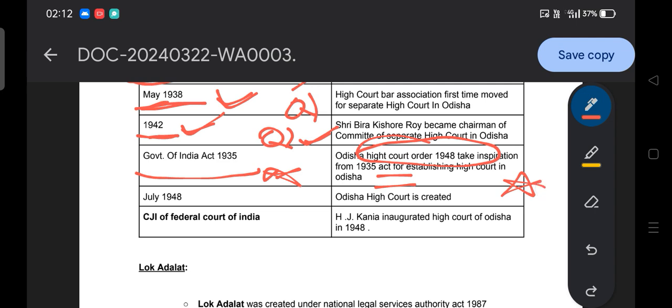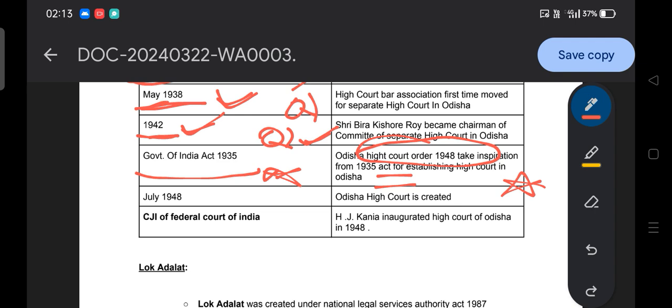These two things you have to remember; the question can definitely be framed, because the confusion is here, as most students will consider the Government of India Act 1935. No, they borrowed inspiration from the Government of India Act 1935. Through the Odisha High Court Order 1948, they created the separate High Court in Odisha. That thing you have to keep in your mind.